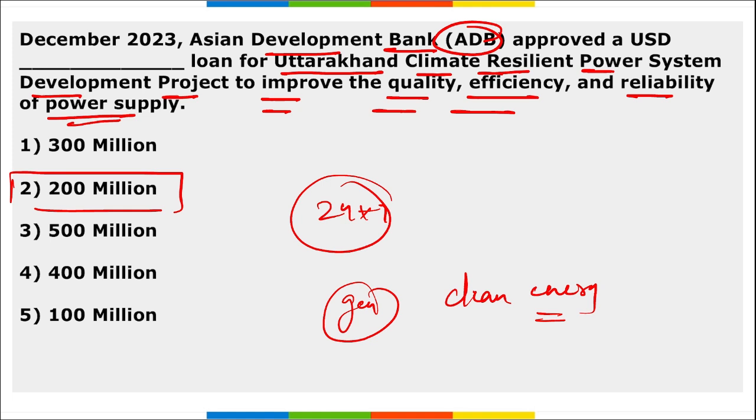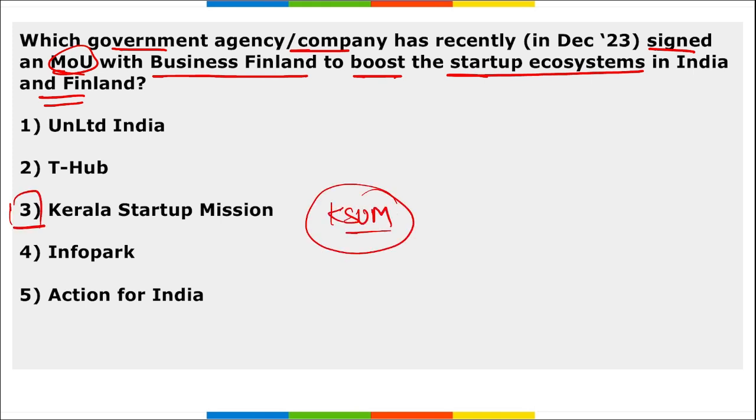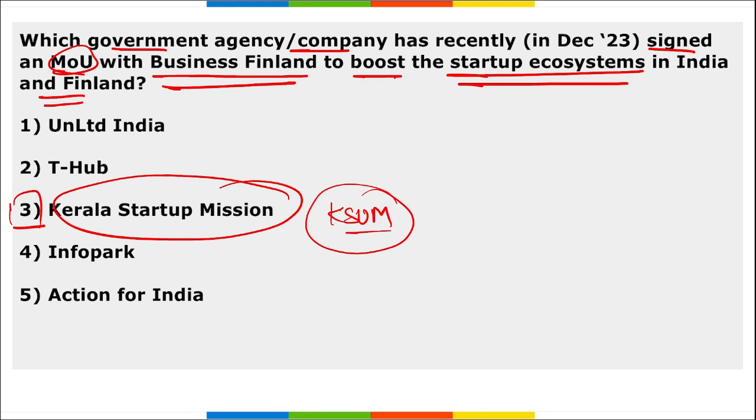Right? Next, which government agency or company recently signed an MOU with Business Finland to boost the startup ecosystem in India and Finland? It is Kerala Startup Mission, that is also known as KSUM. Right? They have recently signed an MOU with Business Finland to boost the startup ecosystem in Finland, as Kerala Startup Mission is basically also to boost the startups in Kerala state.